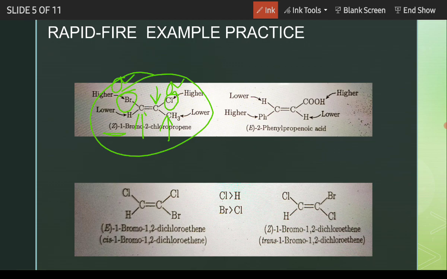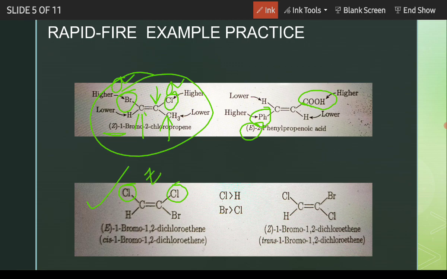Okay. Next, for the second one, here COOH is highest priority. Here phenyl is highest priority. They are opposite. That's why E. For this one, you can also see similarly. So don't get confused that here chlorine and here chlorine, they are in same side. That's why it will be called Z.